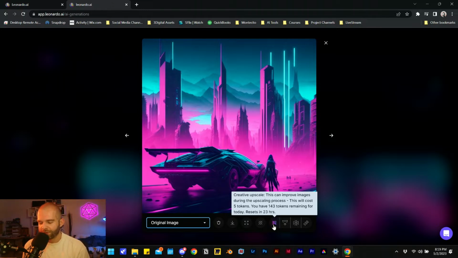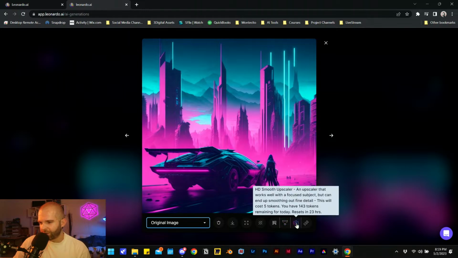Once these tools have gotten really good, it makes sense to compensate all this infrastructure. They're making a business out of all this technology. This can improve images during the upscaling process. So there's different upscalings here, if I understand that correctly. Yeah, we have 4 different ways to upscale the image. That means increasing the resolution or detail. So we have crisp upscale, a great balance upscaler, which retains a good amount of detail and crispness to the image.